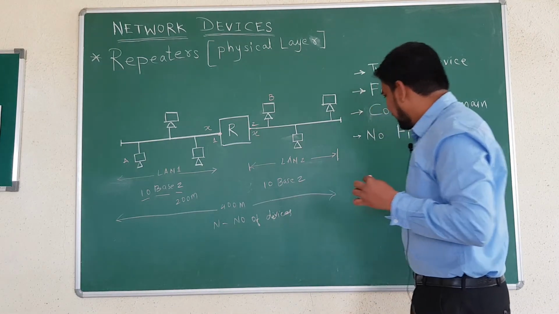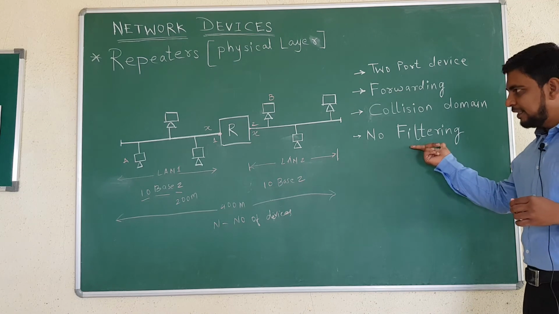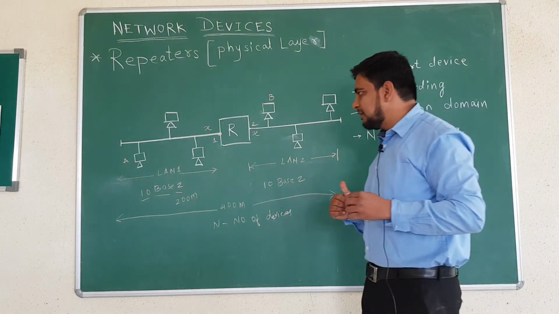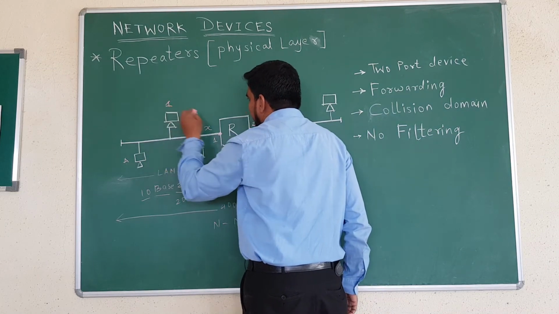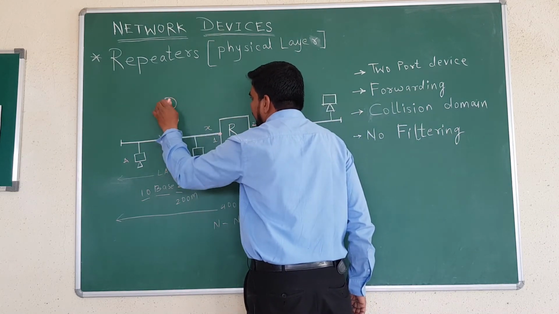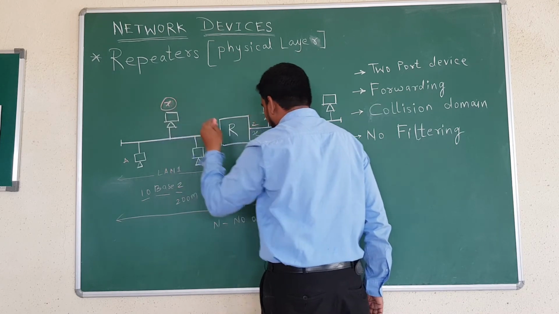Next, whether it does filtering. Filtering means, suppose x wants to communicate with y.